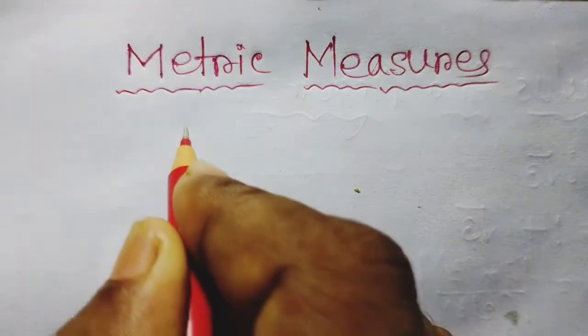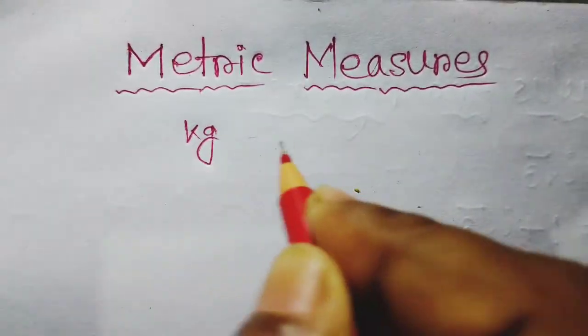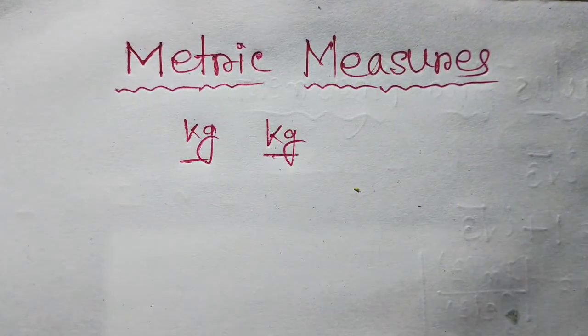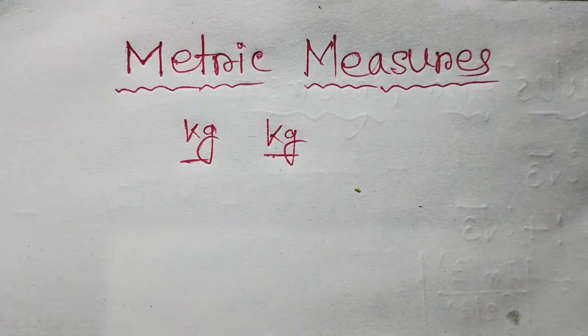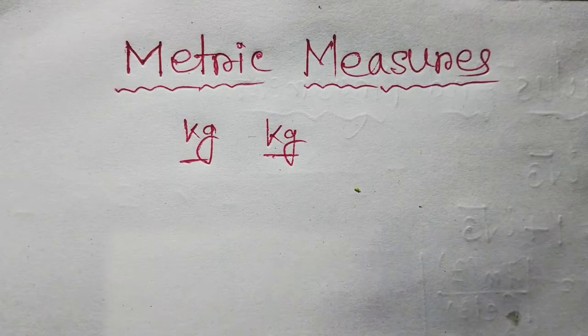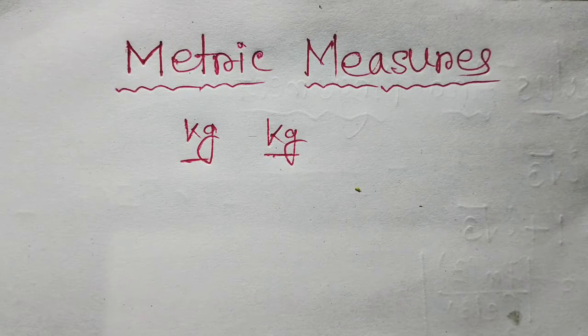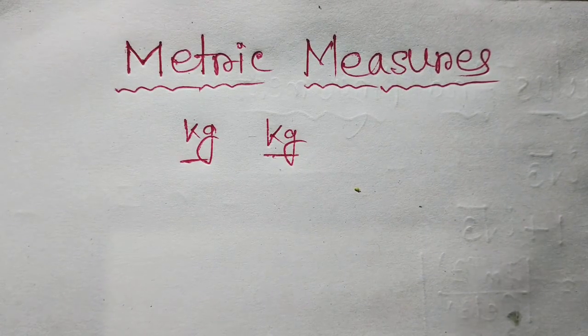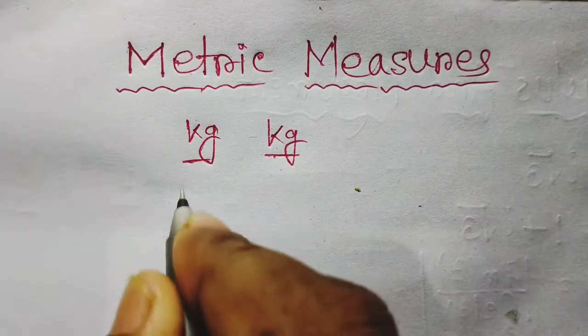So here we are using kg. So this is the unit and this is the metric unit. Understood everyone? Now in metric measure there are only 3 main basic units.